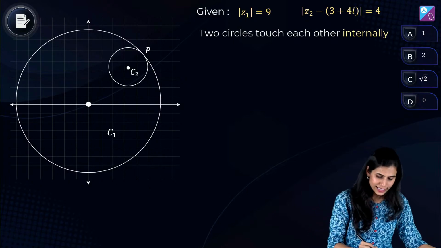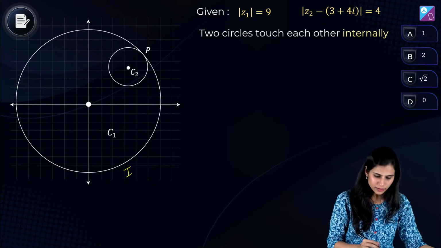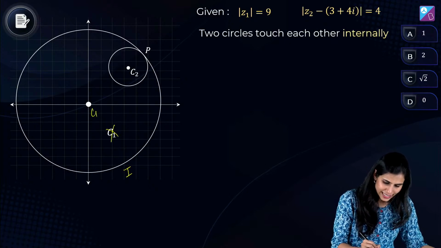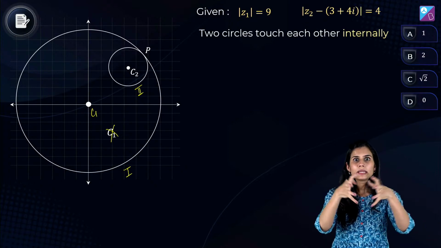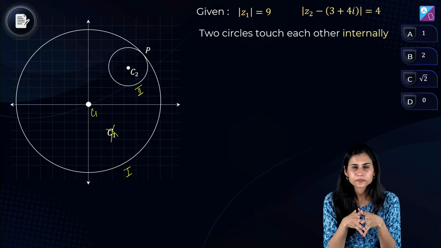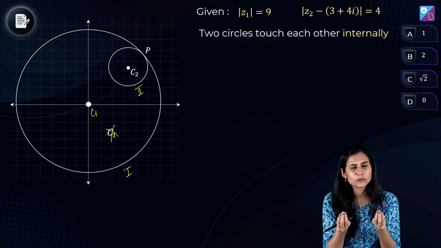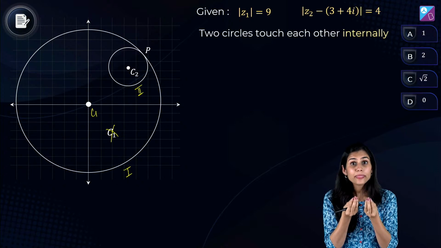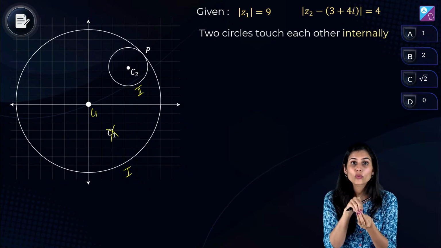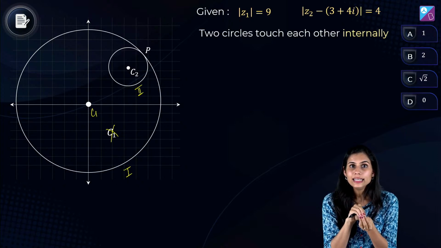Now Z1 is any point sitting on the first circle, and Z2 is any point sitting on the second circle. I want to calculate the minimum distance between Z1 and Z2. दो points के बीच में distance minimum कब होता है? When they are as close as possible. At the max कितनी पास आ सकते हैं दो points? They can coincide with one another, right?